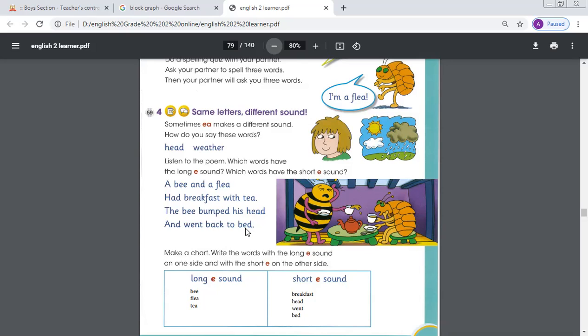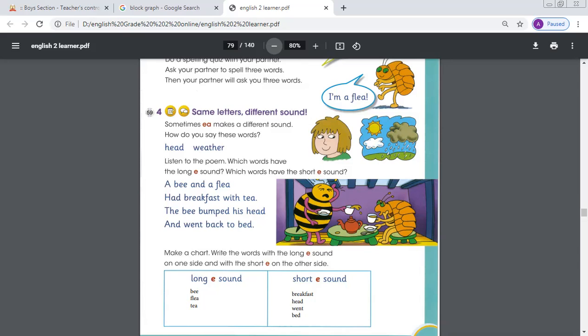Here you can see some words have the short vowel E sound and some the long vowel E sound. Look here, bee, that is the long vowel E sound. Flea, long vowel E sound. Tea, long vowel E sound. But breakfast, here it's not long, we don't say it long. Breakfast, head, went, bed. These words have the short vowel E sound.